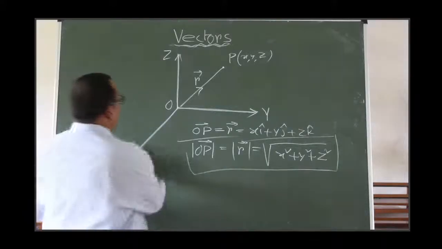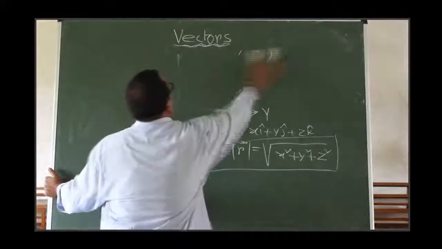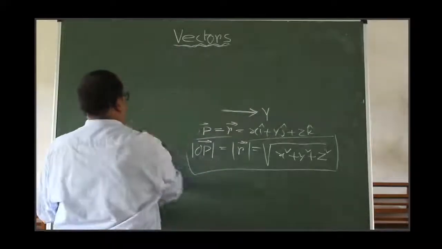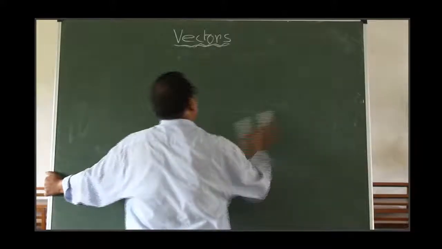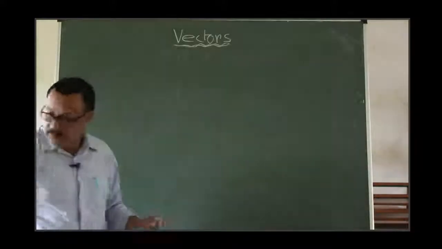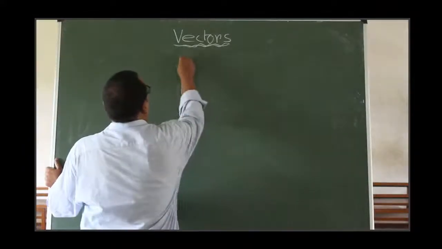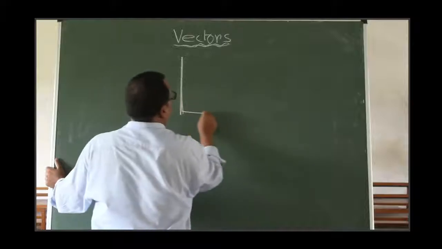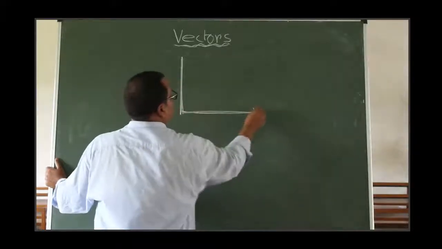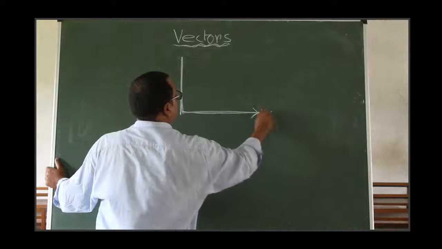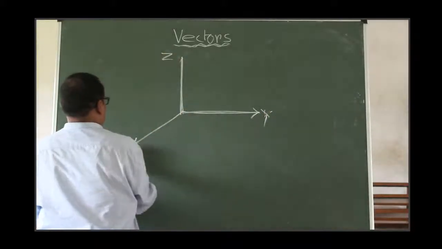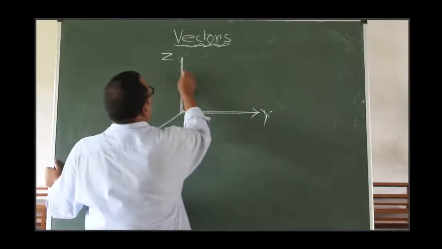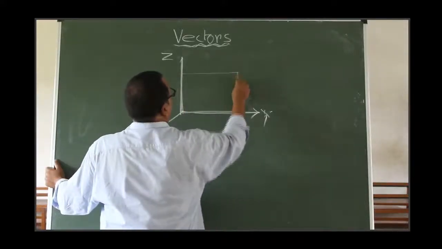After that, a very important thing for a vector. It is z axis, it is y, it is x, right? Draw a box.